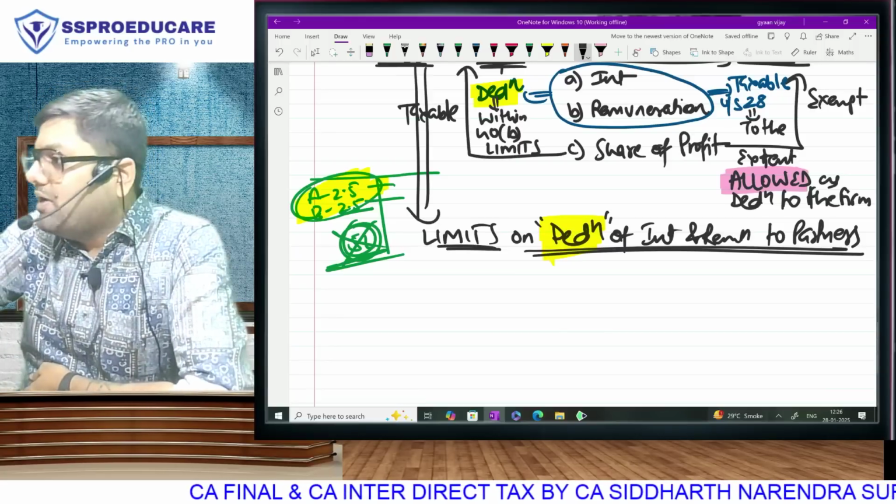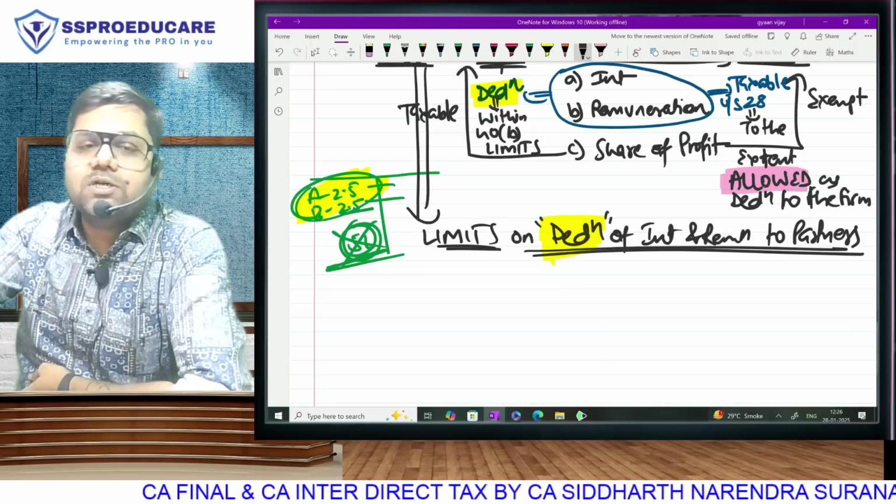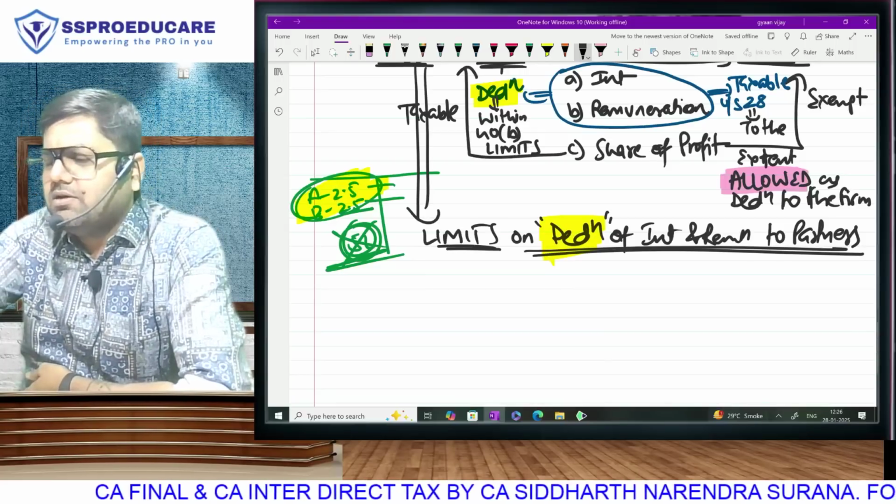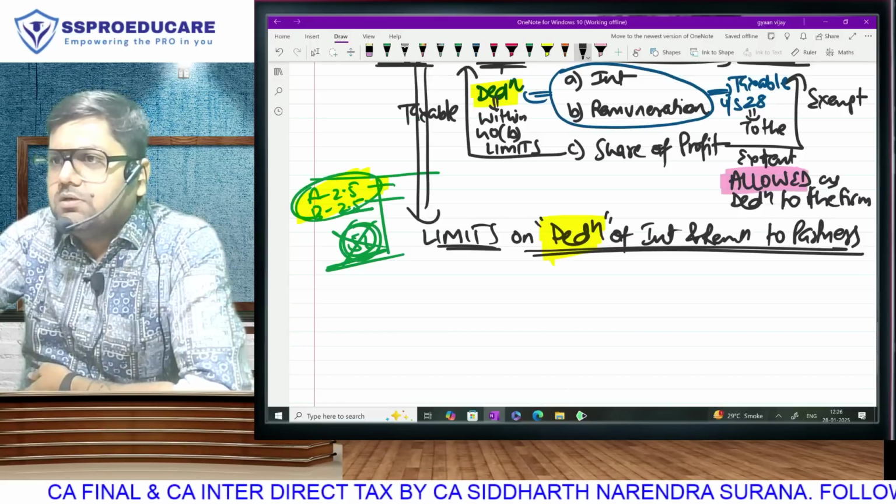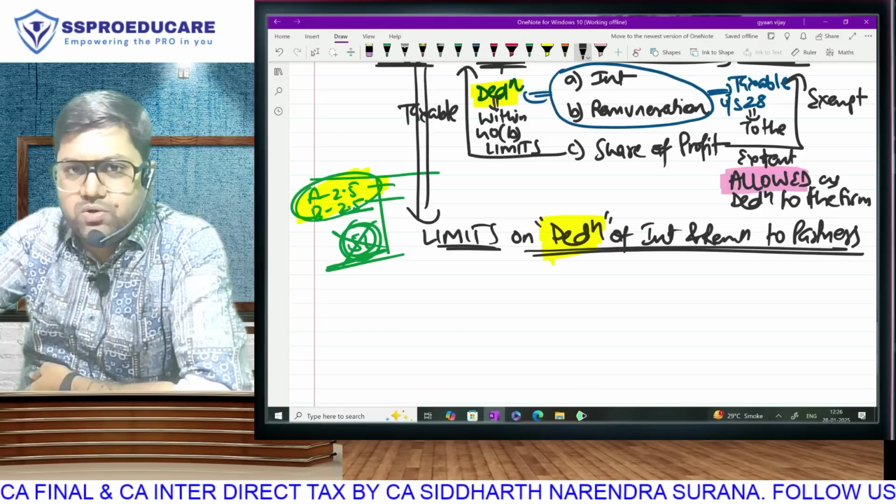So, assume that you have learned the limits. What is the allowed deduction? Example, 4 lakh. Firm has paid how much? In the computation of the firm, add less, no effect with the amount.